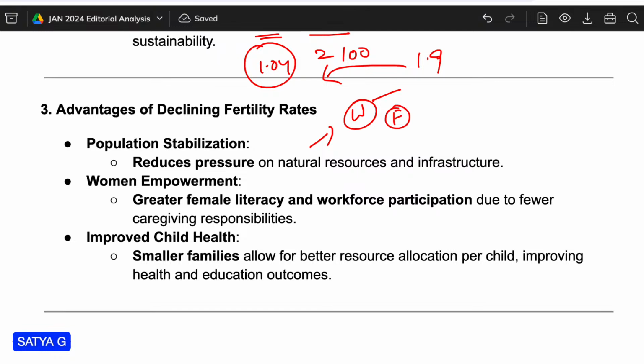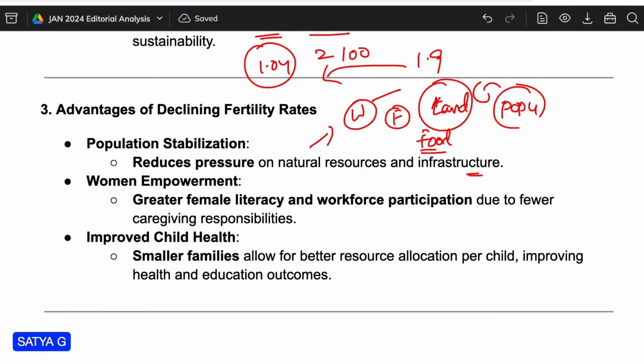When the population is increasing, we face such crises, but when it is decreasing or stabilizing, the pressure on natural resources and infrastructure decreases. So that is one advantage.